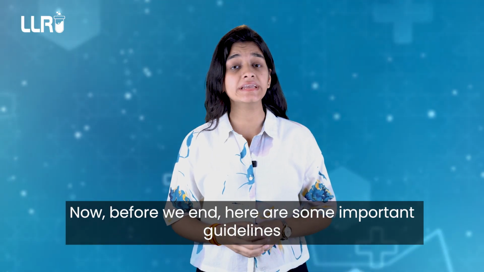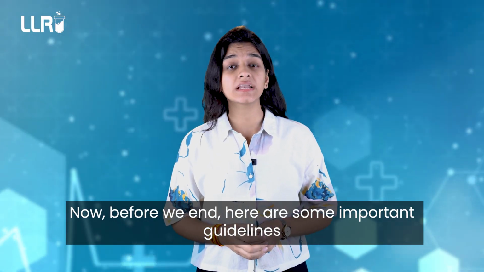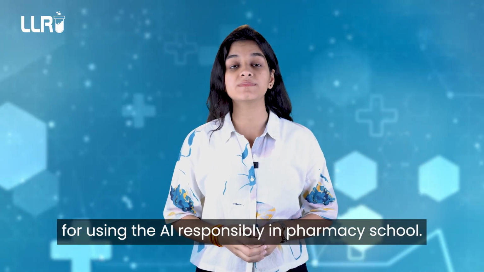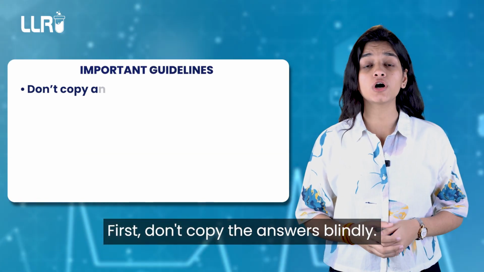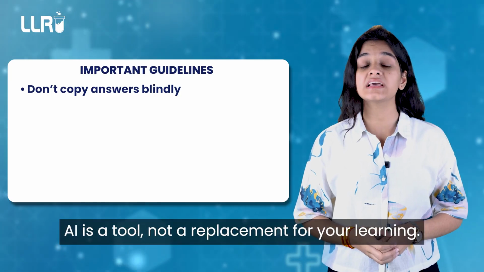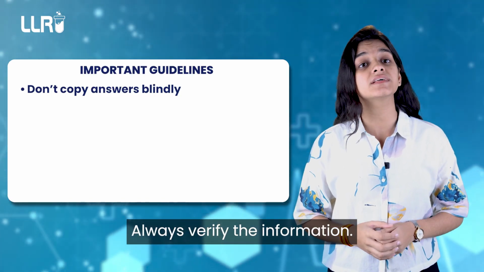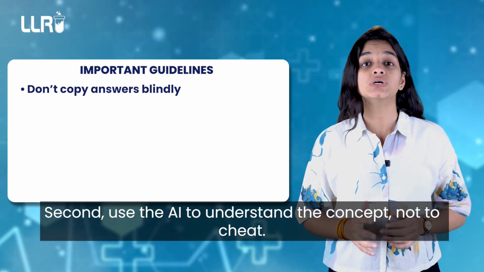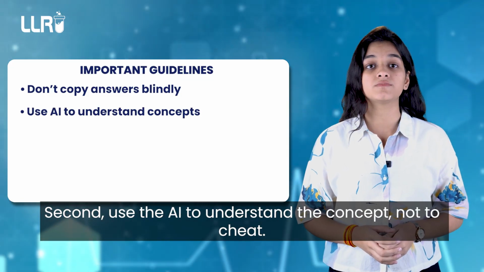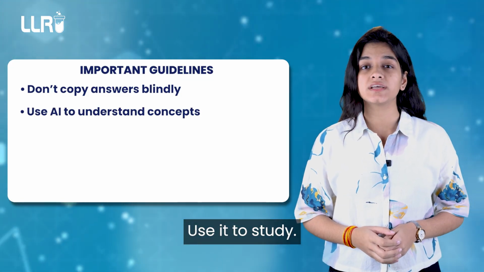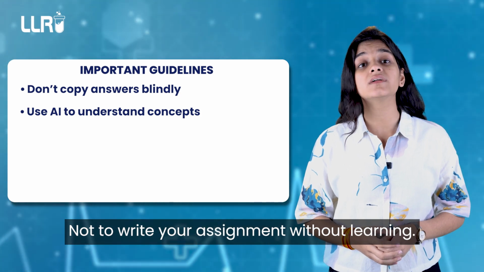Now, before we end, here are some important guidelines for using AI responsibly in pharmacy school. First, don't copy the answers blindly. AI is a tool, not a replacement for your learning. Always verify the information. Second, use AI to understand the concept, not to cheat. Use it to study, not to write your assignment without learning.